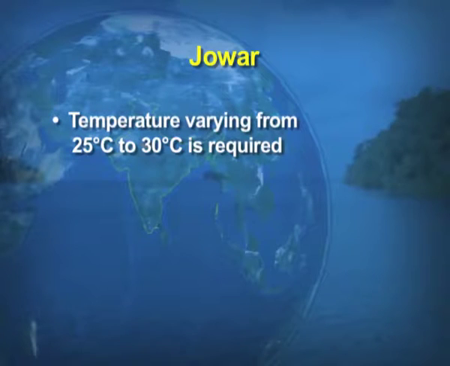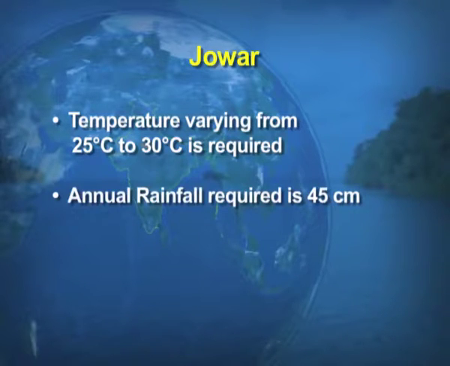Now, the climatic conditions required for the production of jowar. A temperature varying between 25 degrees Celsius and 30 degrees Celsius is required. Annual rainfall required is 45 centimeters only, as we have already discussed that this is a crop which comes under the dry areas.